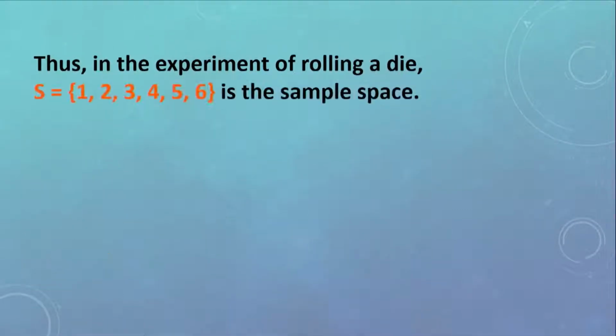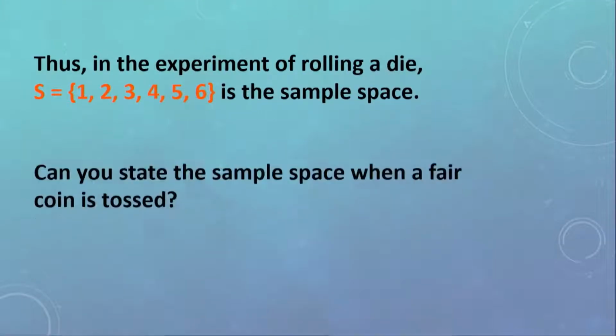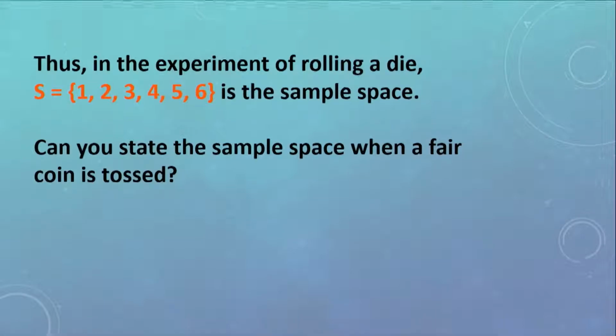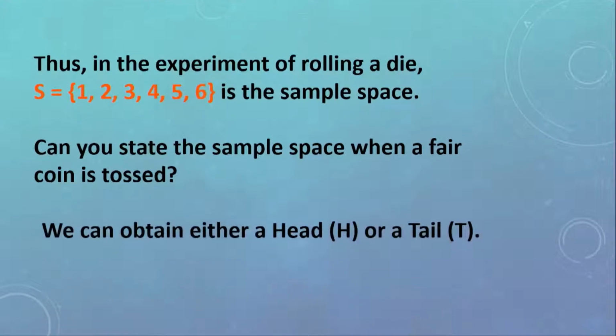We have seen that in the experiment of rolling a die, the sample space is 1, 2, 3, 4, 5, and 6. Now, if you toss a fair coin, what will be the sample space? Think about it. Yes, of course. The sample space will consist of a head or a tail. So S equals head or tail.